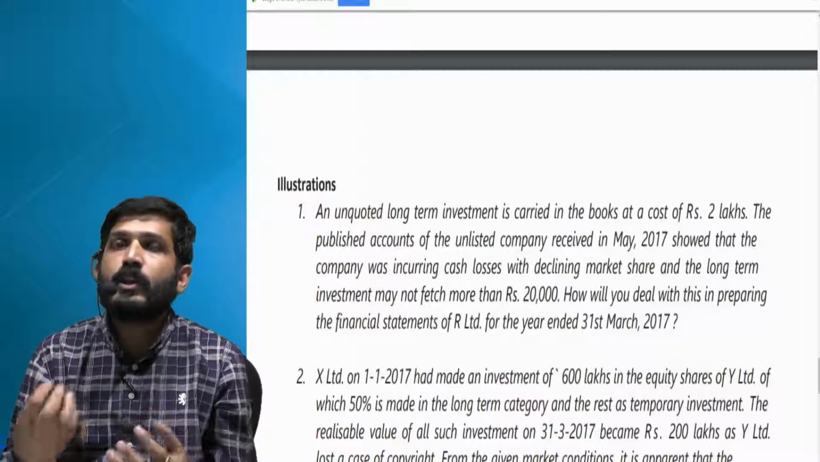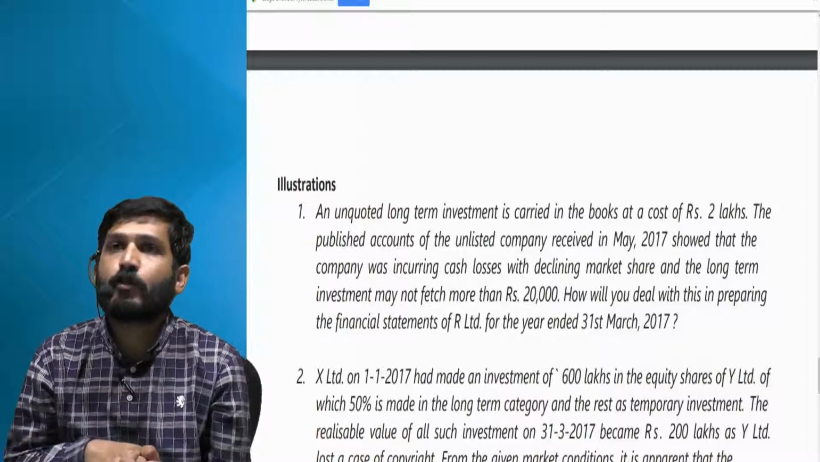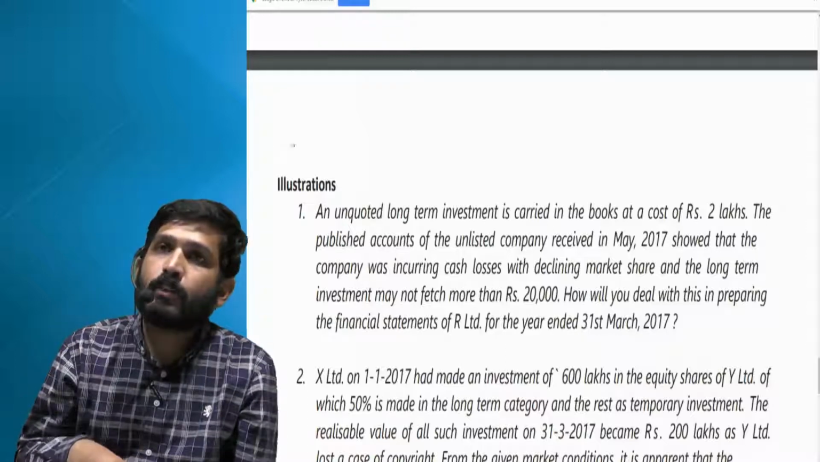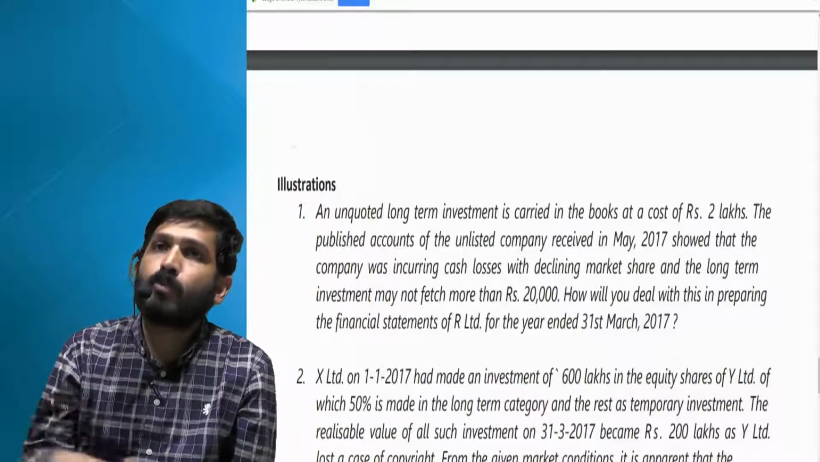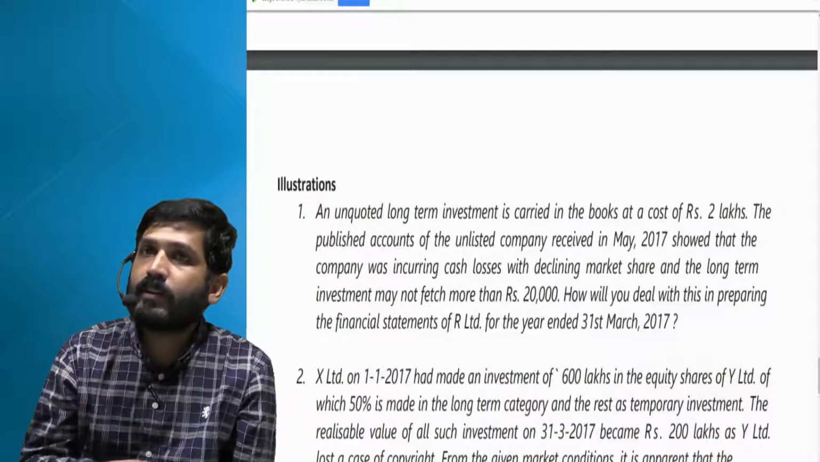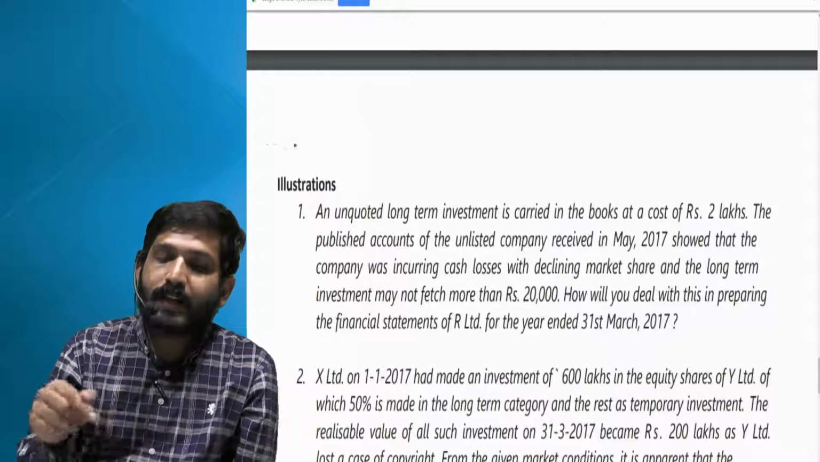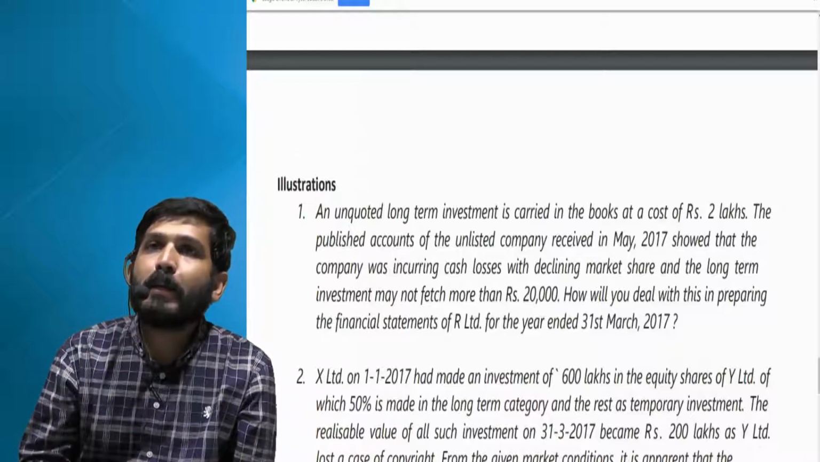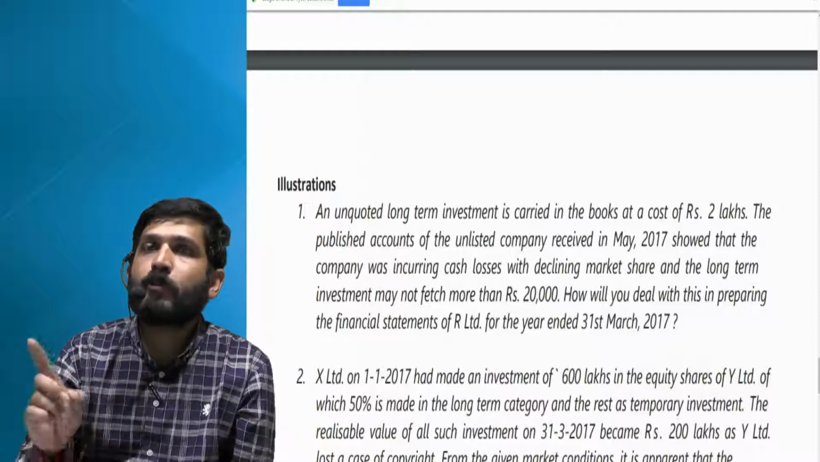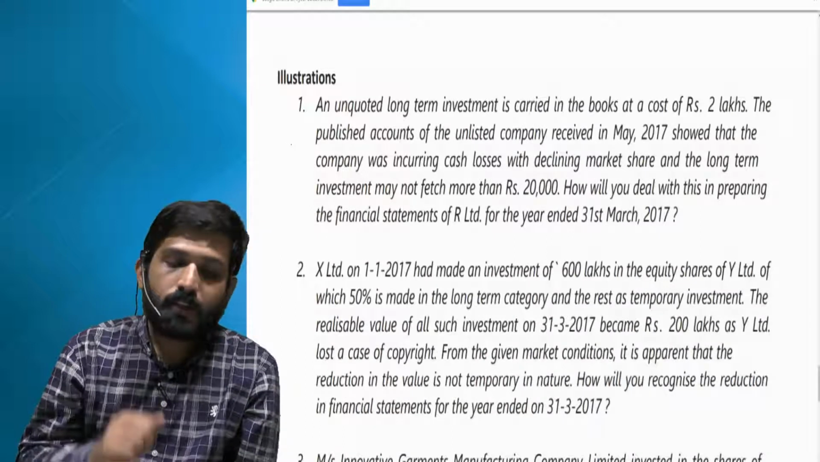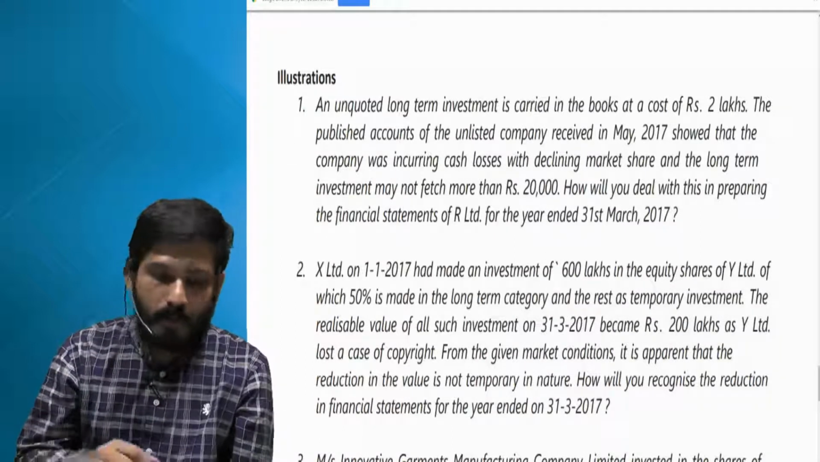So conditions, if prevalent, adjusting event, I hope you remember. If conditions were prevalent there as on 31st March and later on further evidence you got, then you have to take effect of that. And I'll say it's an adjusting event, and therefore 1,80,000 there is a permanent loss in long-term investment, and I'll debit it to my P&L account, and my investment will now be carried at 20,000 only as a long-term investment.